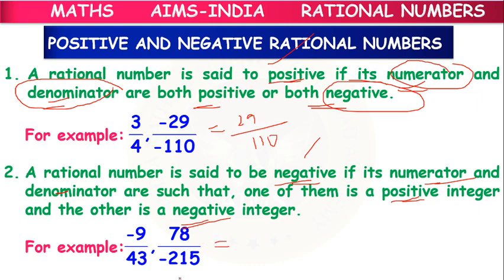Because 78 by minus 215, we can write it as minus 78 by 215. Though the minus sign is given in the denominator part, as we have a positive symbol in the numerator, we can take it for the whole. So these are negative rational numbers.